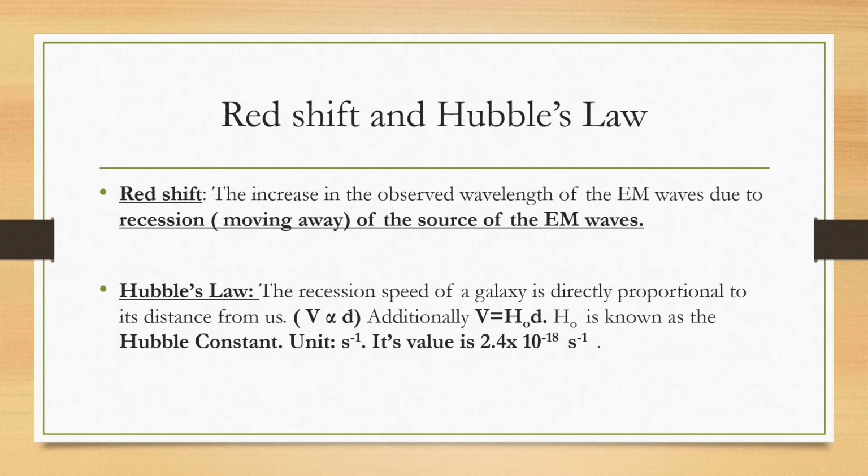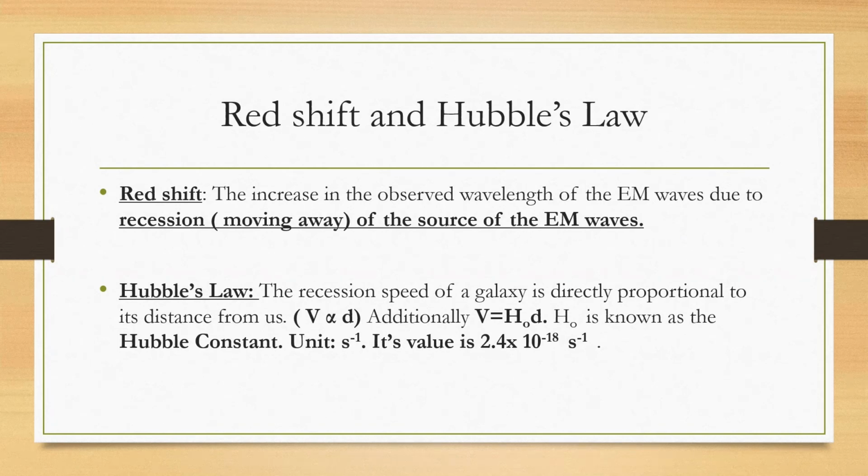Well, how do we relate the red shift, which is evidence of the expansion of the universe, and Hubble's law? Remember, we have many large and very elaborate stations in space which are observing the universe and giving us evidence back on Earth on how the universe is expanding. As I said, the red shift is the increase in the observed wavelength of the electromagnetic waves due to what we call recession.